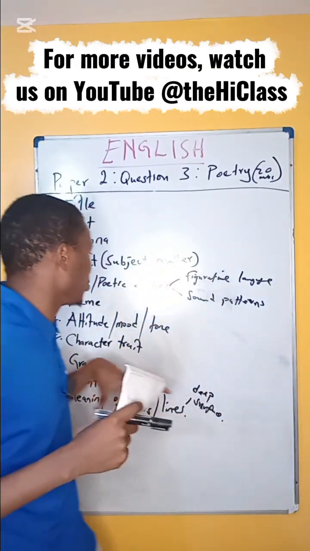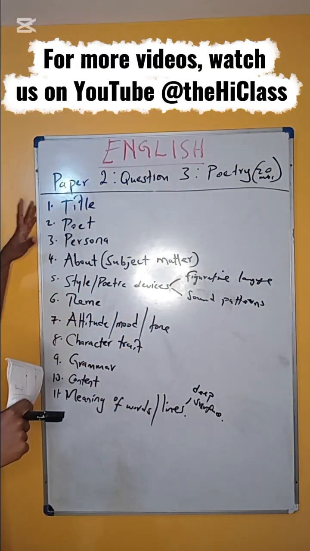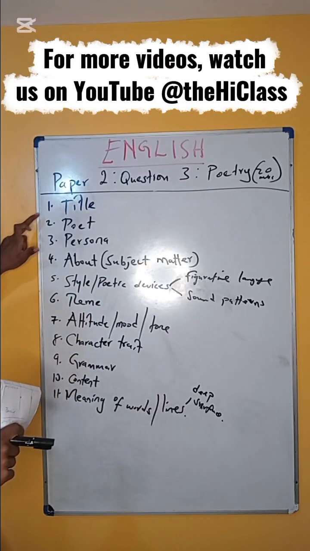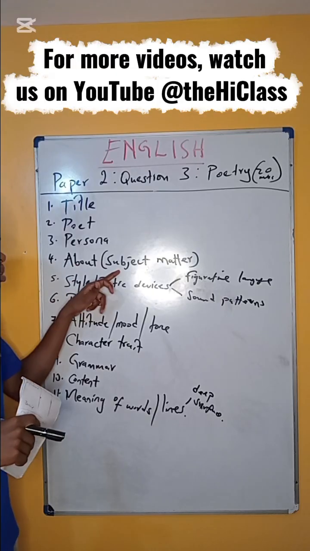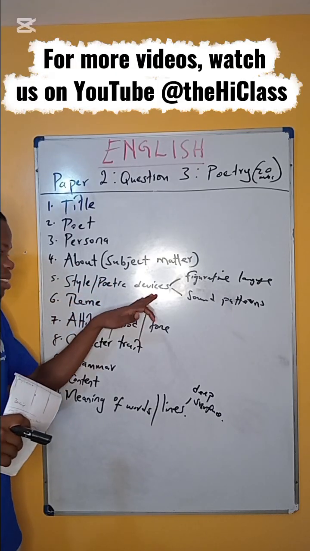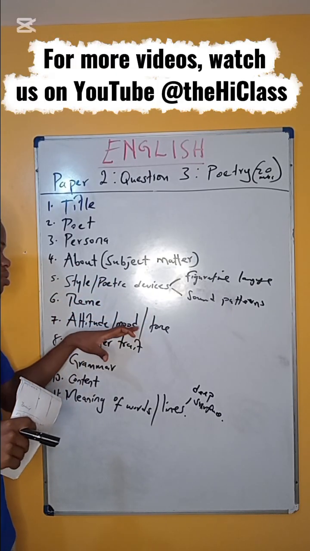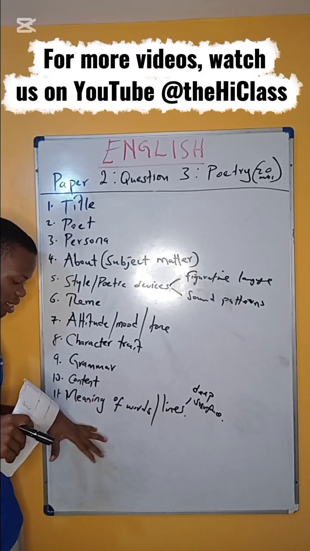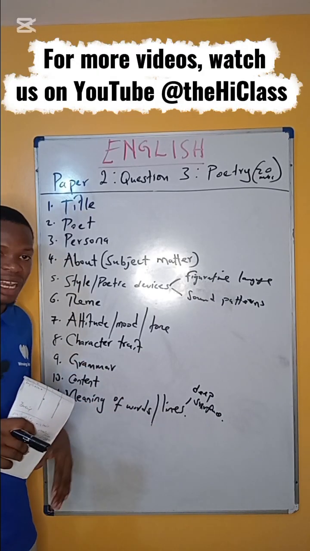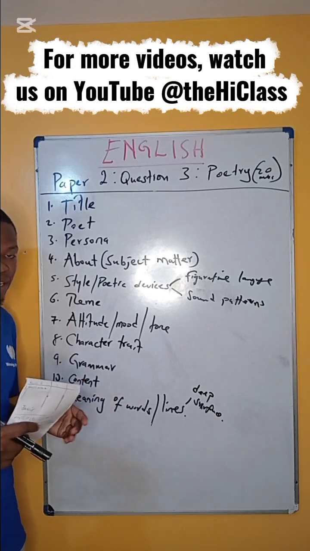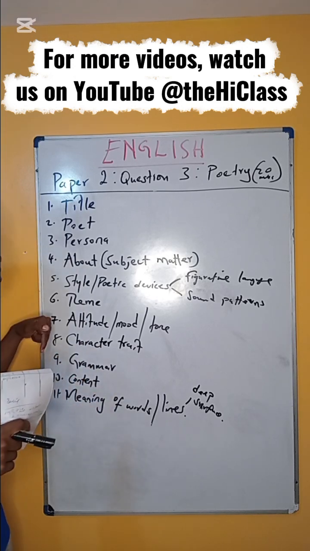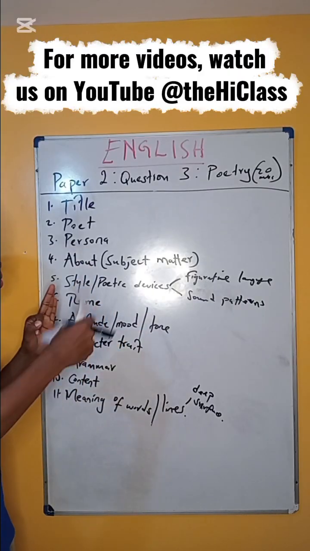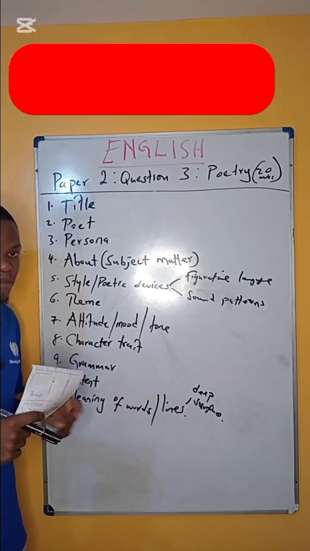And here on the board, I've listed some of the elements or the areas that are usually tested under poetry. And they include number one, the title, the poet, the persona, the subject matter, we have the styles of poetic devices, we have the themes, attitude, mood, and tone, character trait, we have grammar, we have content, and we have this question that tests on meaning of words or lines as used in the poem. So we're going to look at each of them, their definition, and later on we are going to sample 3 poems so that we try and answer this question based on those 3 poems.